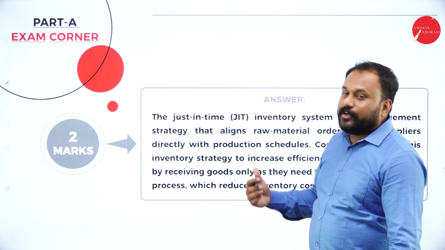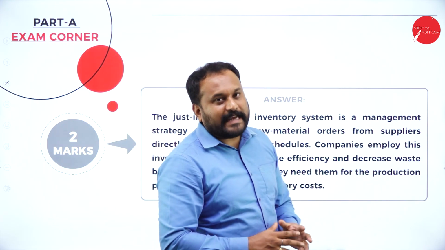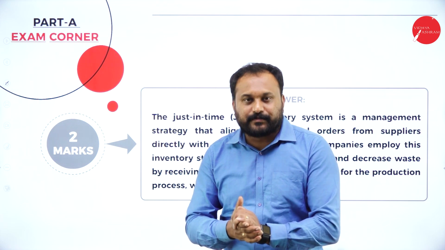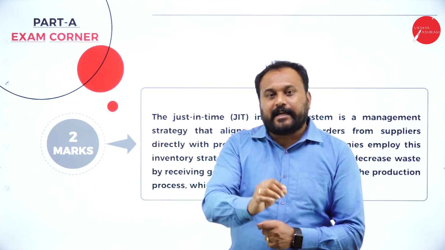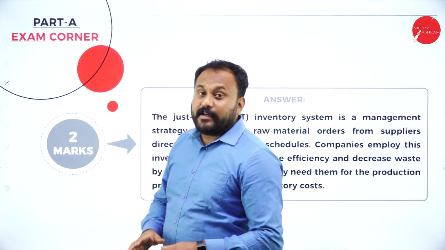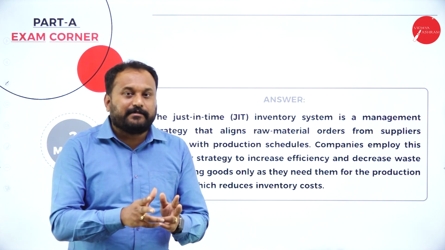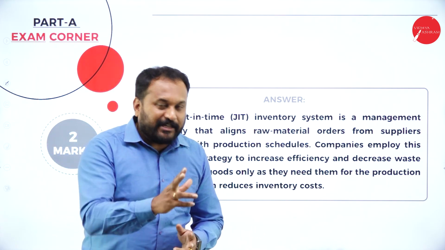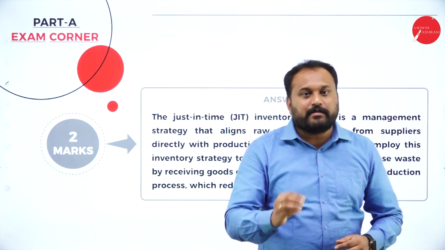So the answer here, when we go with it, is very simple. Now what exactly happens in JIT is, whenever we require the raw material, only at that time we are supposed to get the inventory, or else we should not order it, and there should not be any delay in the JIT. That is just in time. I'll mention it once again for you people. It will definitely come as a 2-mark question.